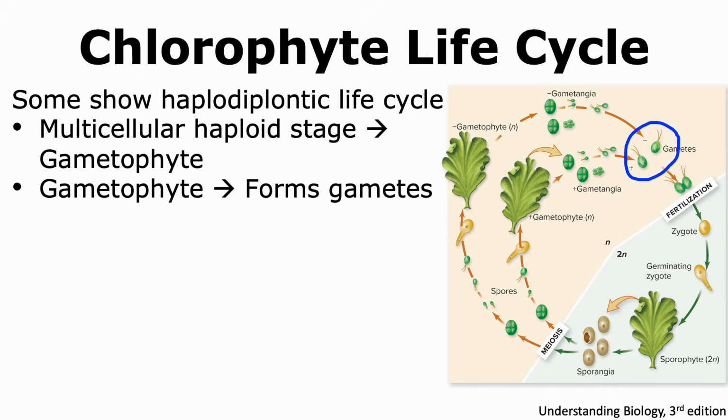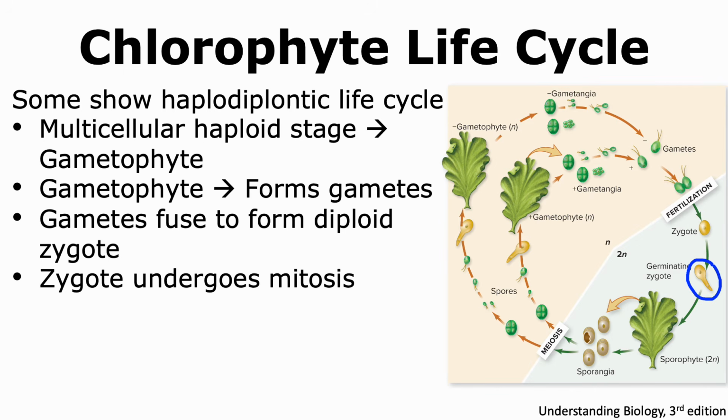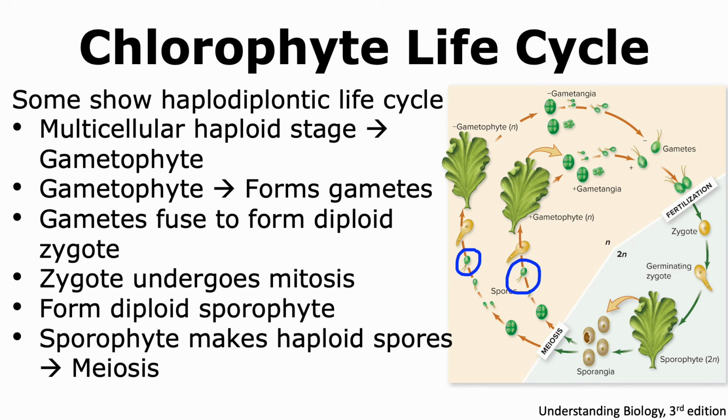The gametes then come together and fuse to form a diploid zygote. This diploid zygote then undergoes many rounds of mitosis to give rise to the multicellular diploid sporophyte. The sporophyte then generates structures called sporangia that ultimately give rise to spores, which are haploid.